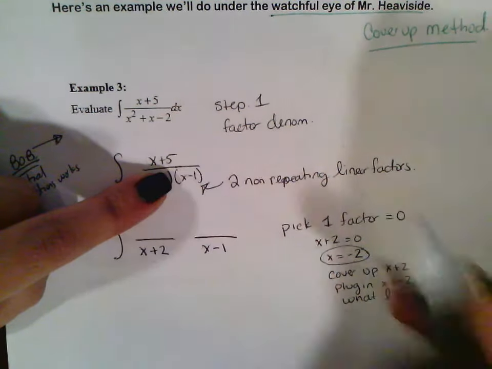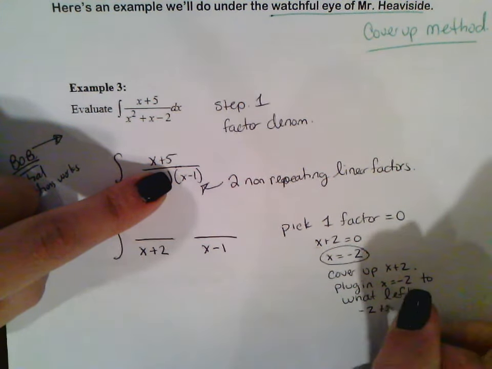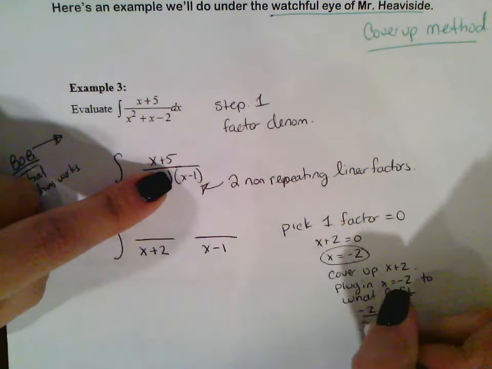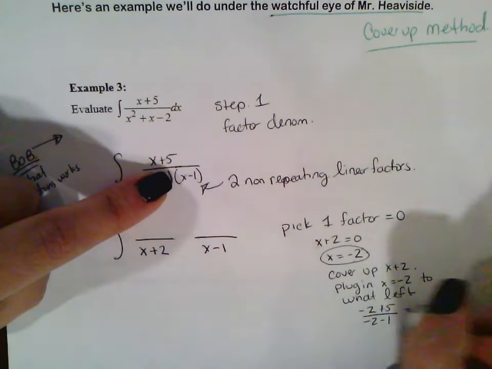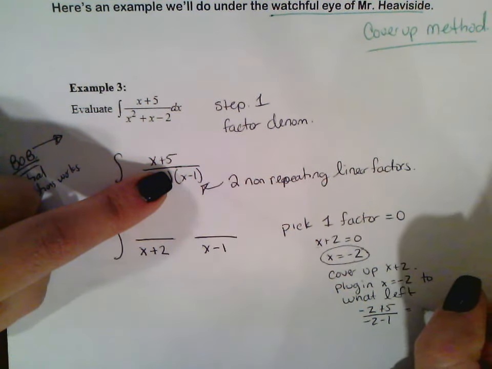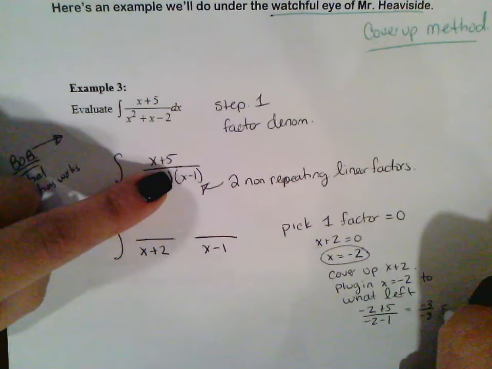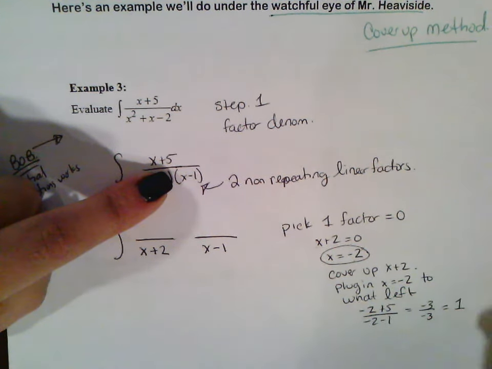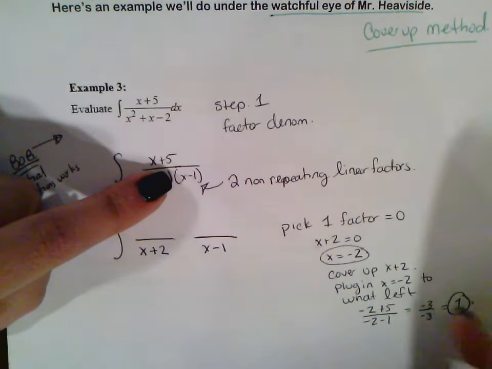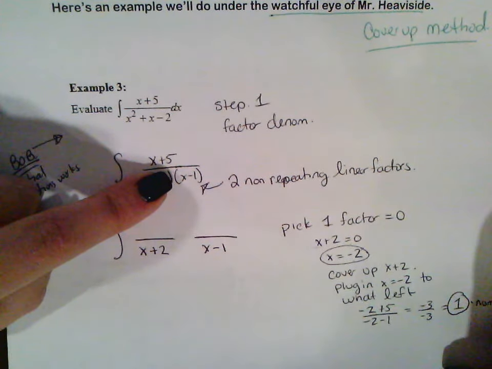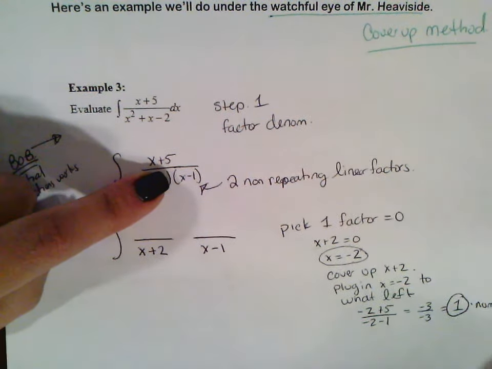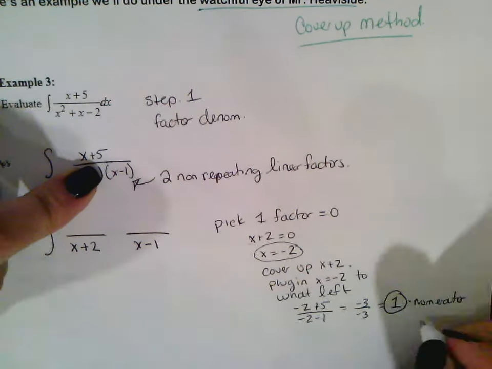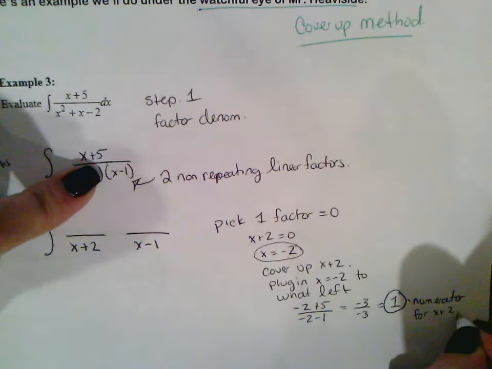So negative 2 plus 5 over negative 2 minus 1. We're left with 3 over negative 3, which is negative 1. And guess what? That's your numerator for x plus 2.